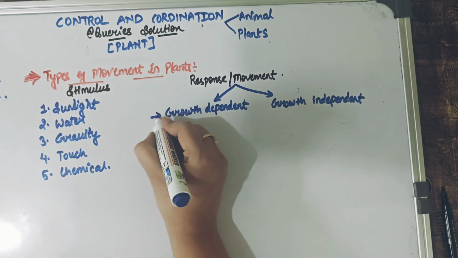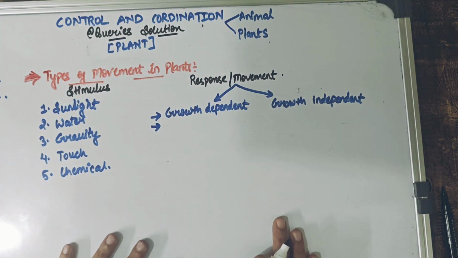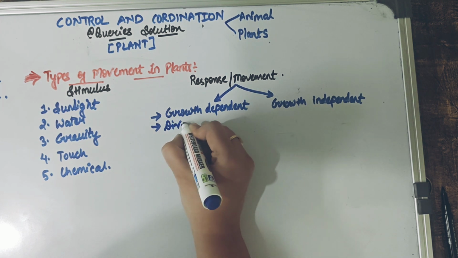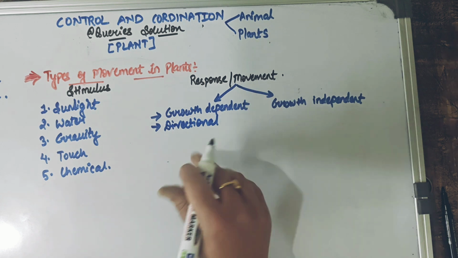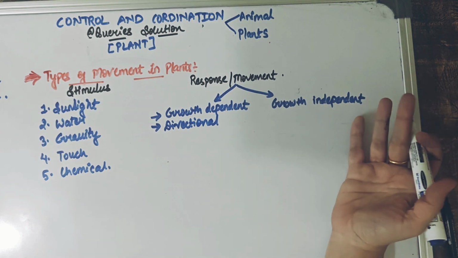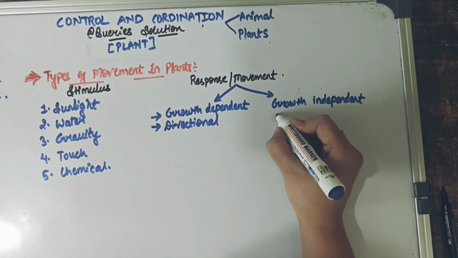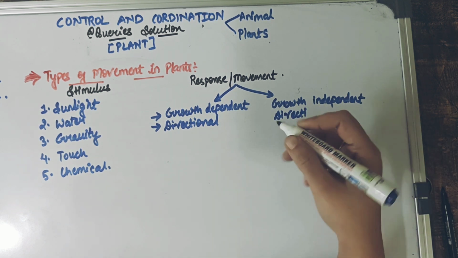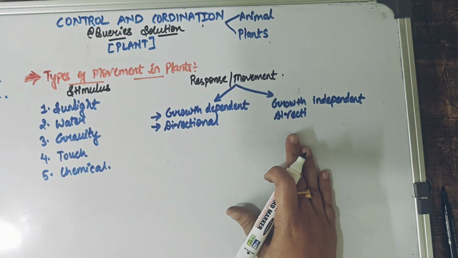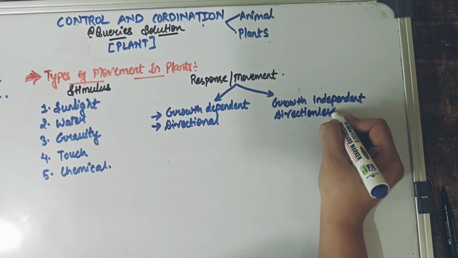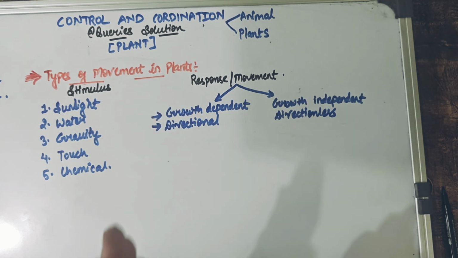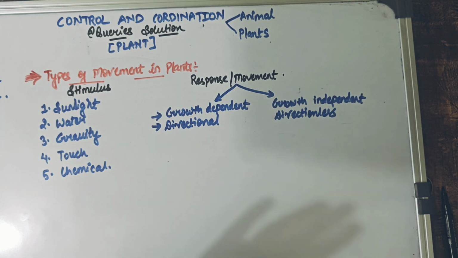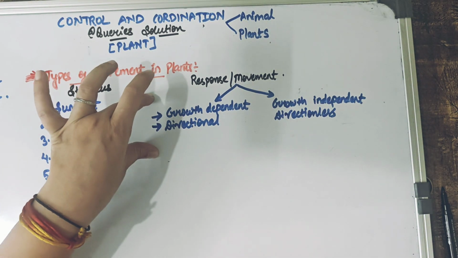There is another second important thing the plant would consider before showing movement. What is that? If the growth is happening, the growth could be directional, meaning there could be some direction of the growth. And just the opposite is what is going to happen here: since there is no growth involved, the response or the movement which will happen will be directionless. There will be no specific direction in which this movement is going to be seen. Alright. I am saying this clearly because many children get confused here.